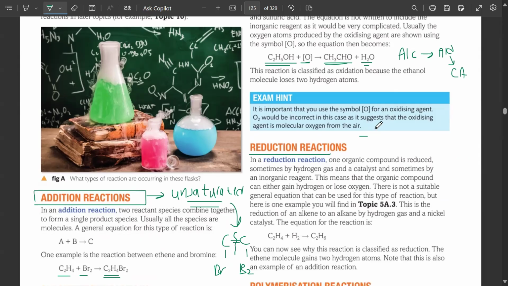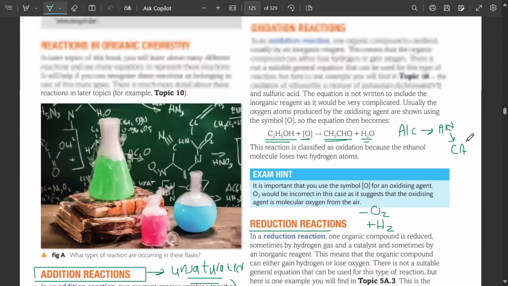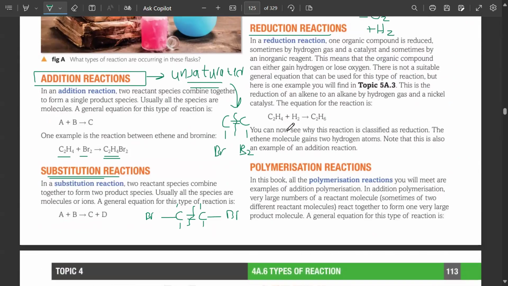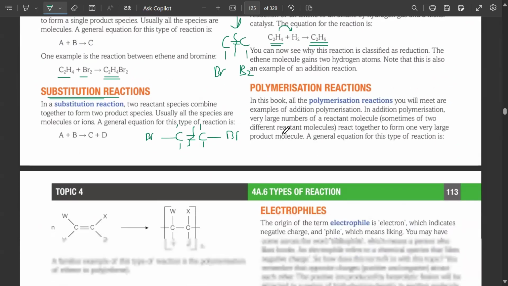Reduction reaction can be called loss of oxygen or gain of hydrogen. If you go opposite, carboxylic acid can be reduced to aldehydes. Aldehydes can be reduced back to alcohols as well. It's just the reverse, opposite basically. In reduction, you should also see that ethene, if I add hydrogen to ethene, it becomes ethane again.